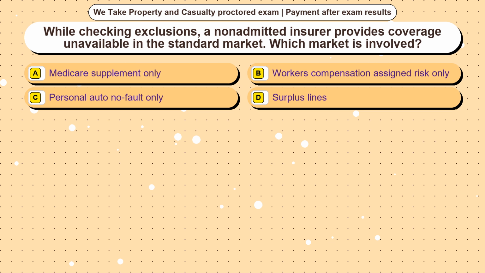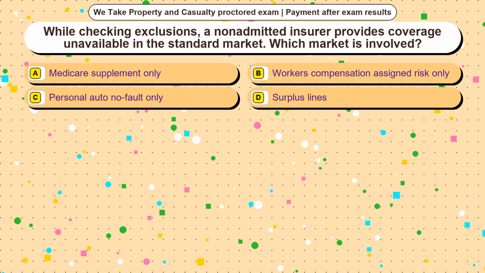Question 14. While checking exclusions, a non-admitted insurer provides coverage unavailable in the standard market. Which market is involved? Option A, Medicare supplement only. Option B, workers' compensation assigned risk only. Option C, personal auto no fault only. Option D, surplus lines. The correct answer is option.